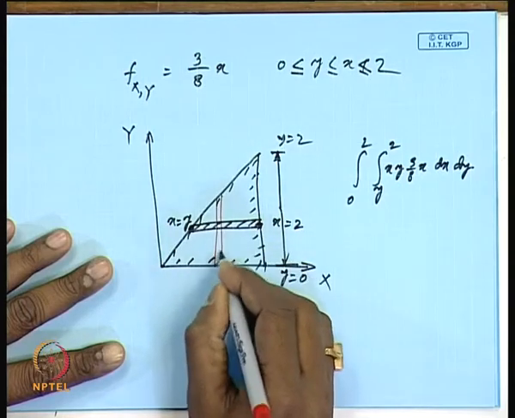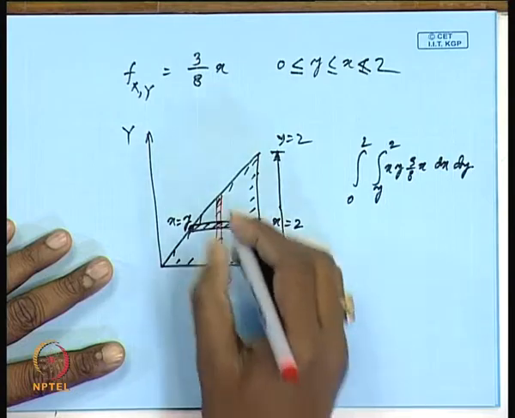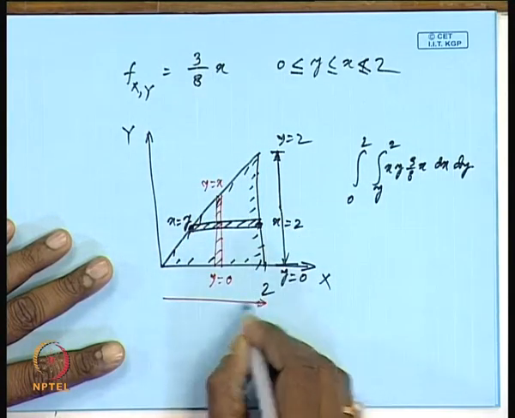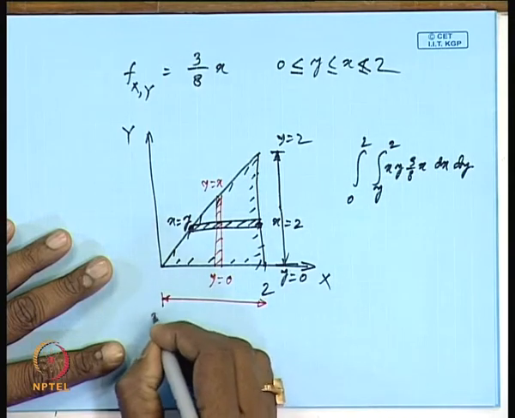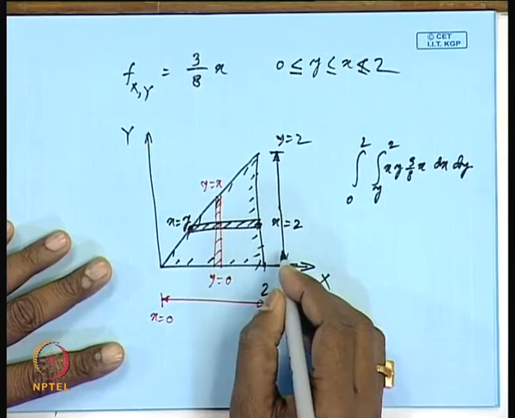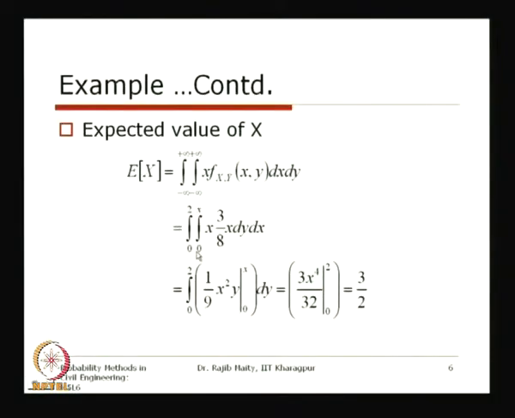So, you are taking the integration with respect to y first, so y equals 0 to y equals x here, and this you are doing for the entire range of x, where x equals 0 here and x equals 2 here. In this way also you can do it, and this is exactly what is shown here, where for y it is 0 to x, and for x it is 0 to 2. If you do this, you will get the expected value of x is equal to 3/2.